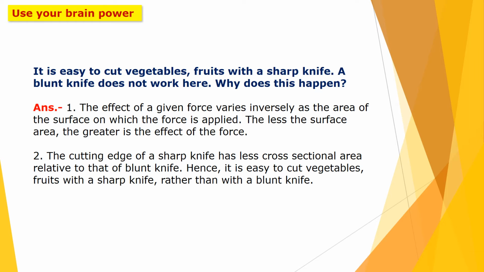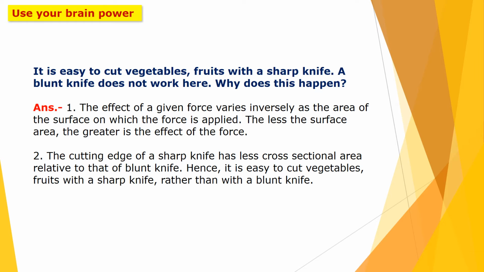Now let us see, use your brain power. It is easy to cut vegetables or fruits with a sharp knife. A blunt knife does not work here. Why does this happen? The effect of a given force is inversely proportional to the area of the surface on which the force is applied. So the less the surface area, the greater is the effect of the force. The cutting edge of a sharp knife has less cross-sectional area relative to that of a blunt knife.